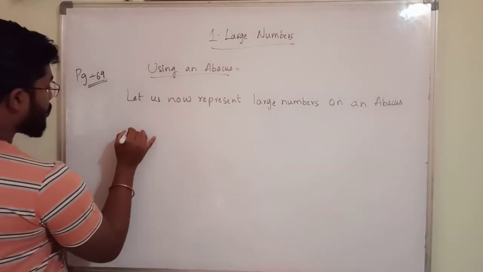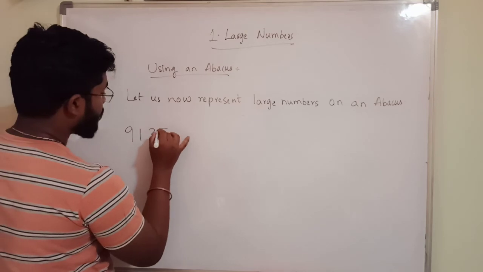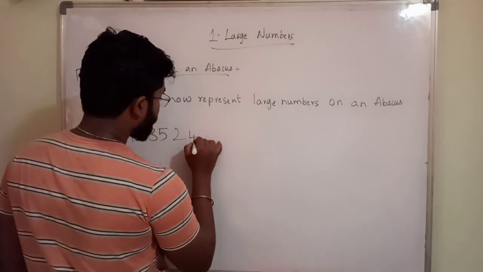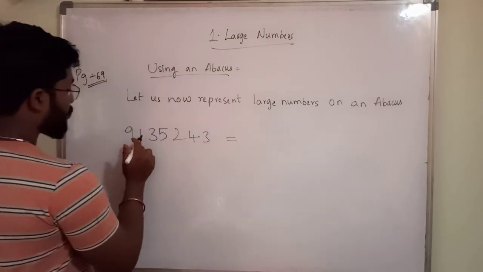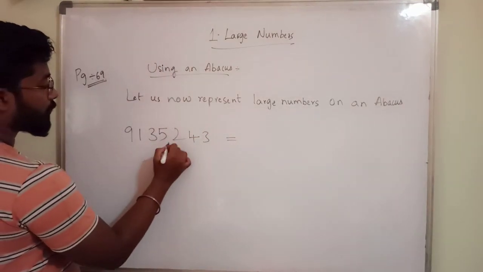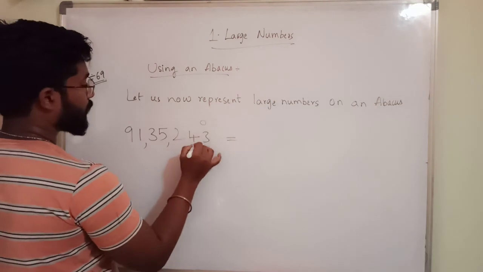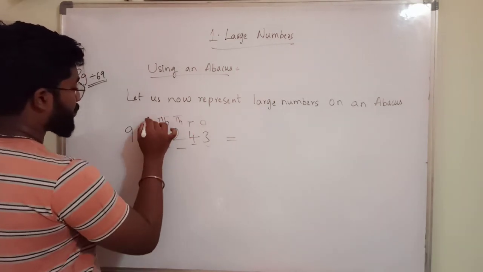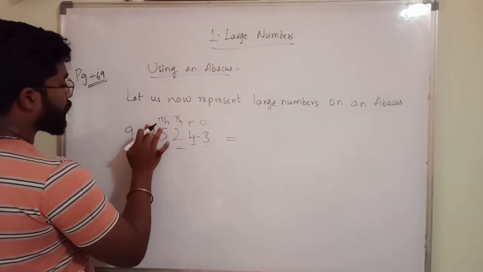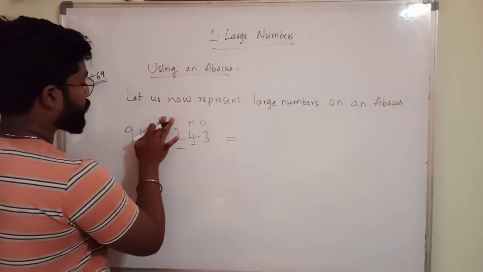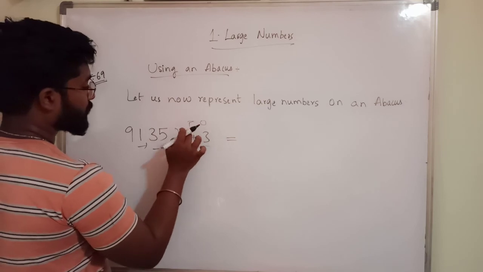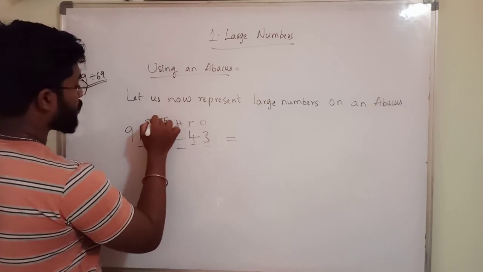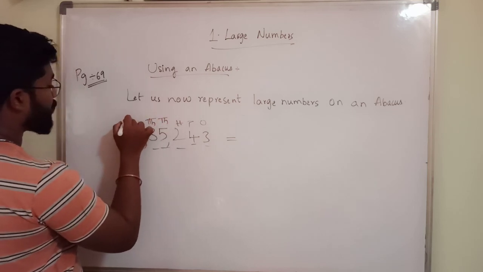Okay, if you want to write that number in word form, what is the number? 91 lakh 35,243. If you want, you can check once again. Ones, tens, hundreds, this is thousands, this is 10,000s, lakhs, 10 lakhs.